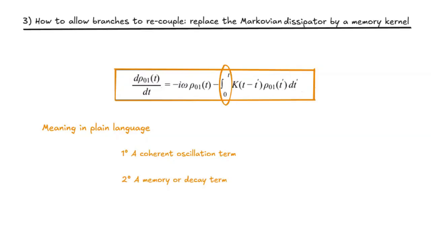The integral from 0 to t represents how the environment's past influence continues to affect the system. The function k of t minus t prime is called the memory kernel. It measures how strongly the environment remembers interactions that happened at earlier times t prime. The product k times rho 01 of t prime means that what happens now depends on what the system's coherence was at all earlier times, weighted by how much memory the environment retains.